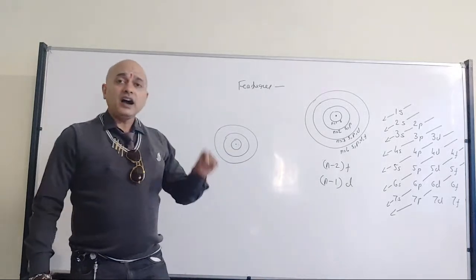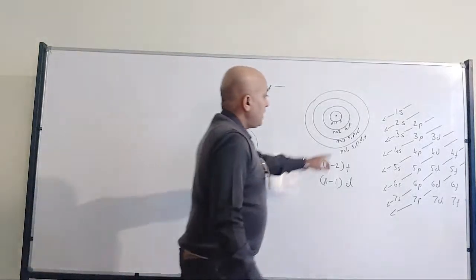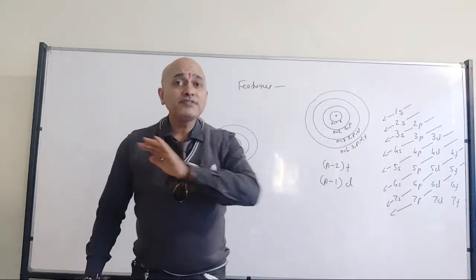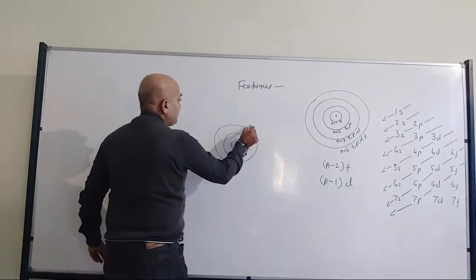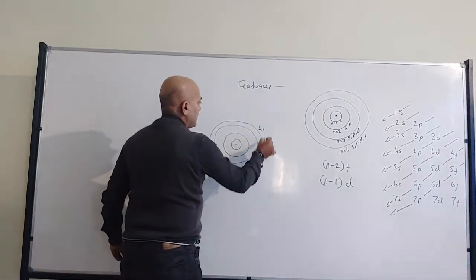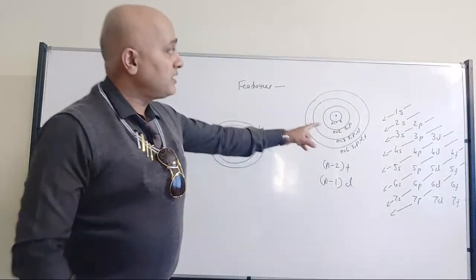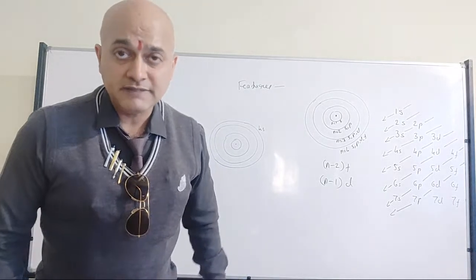Although the outermost energy level is 3, and although there is availability of the d subshell, it will not be filled. That is because until the electrons occupy the 4s, the 3d will not be occupied. That's what the Aufbau diagram talks about, and which is absolutely correct.